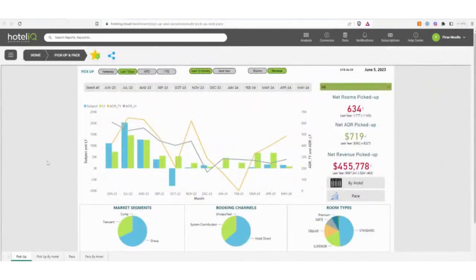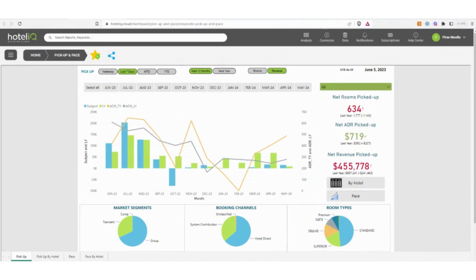On the first tab here, we can see we have our pickup, and this is for a small portfolio of 3 hotels. So there's a lot going on here, but let's break it down quickly. Over on the right-hand side, we're looking at our net pickup. So we can see in terms of rooms, ADR, and revenue, where we landed. This is looking at our pickup in the last 7 days for the next 12 months and how that varies to last year.